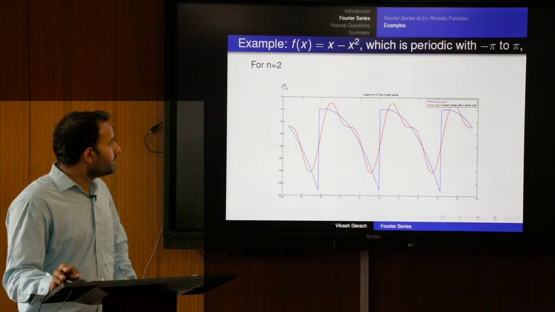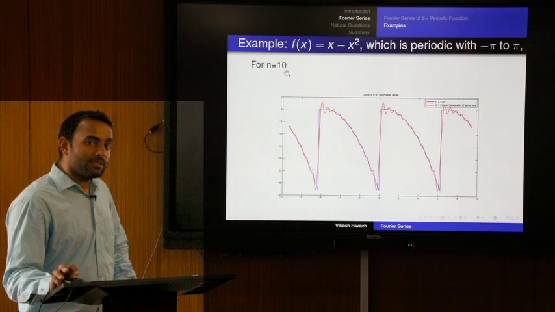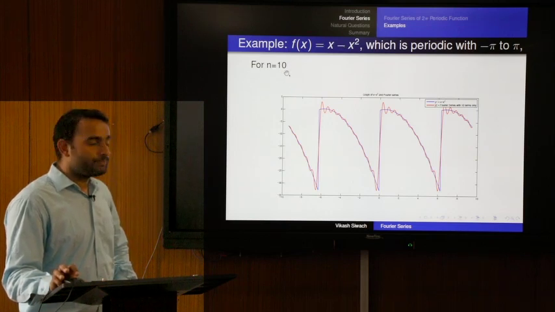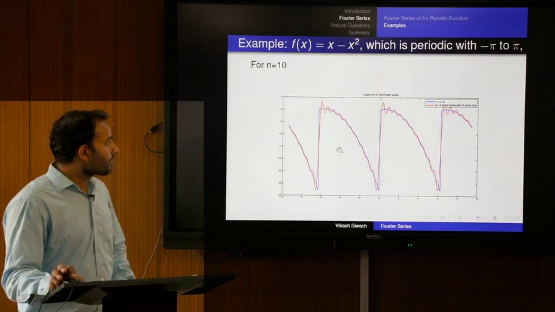If we increase n, for example, if we take n is equal to 10, then this red line represents the Fourier series of the function x minus x square, taking the partial sum up to n is equal to 10. So, if we increase n, this approximation gets better and better. Okay, so, this was Fourier series.